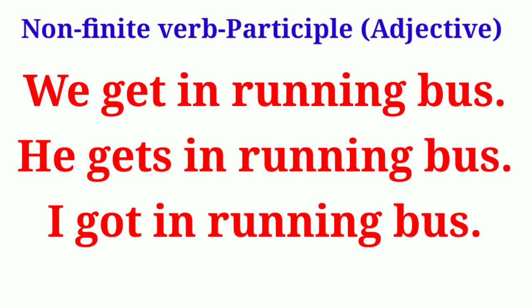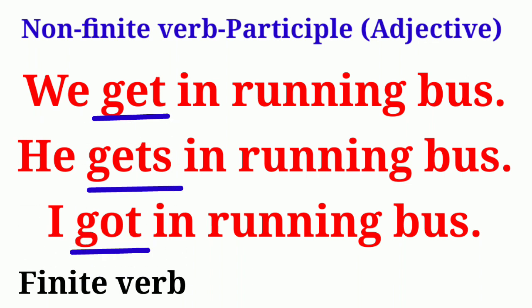In these three sentences, the verb get undergoes changes as there is a change in number, person and tense either of the subject or sentence. First two sentences are in simple present tense, whereas third sentence is in simple past tense. Therefore, get is finite verb.